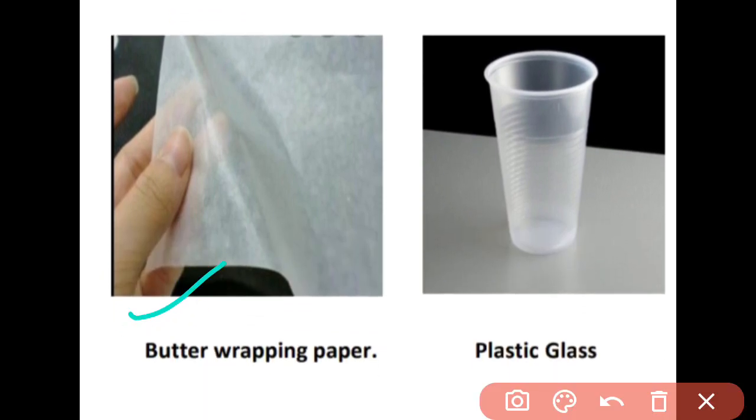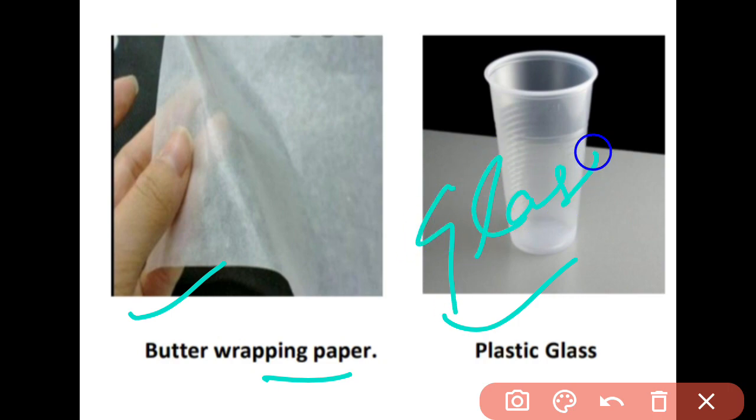Here in the picture you have the butter wrapping paper and the plastic glass. You know that the glass tumbler has the property of allowing light to pass through it properly and completely. That is why we are able to see through that glass very clearly.